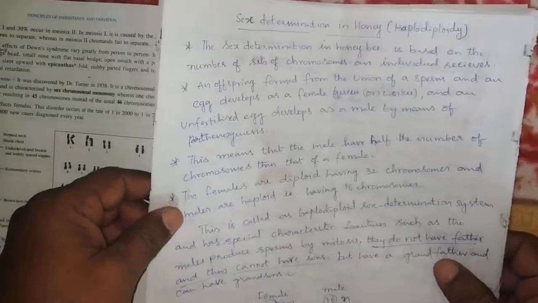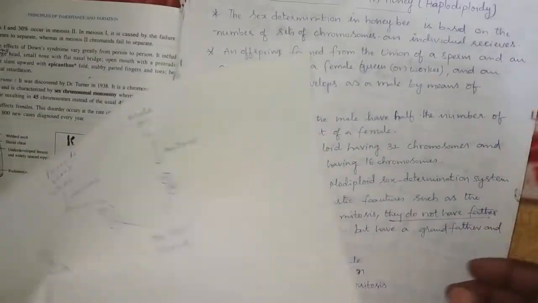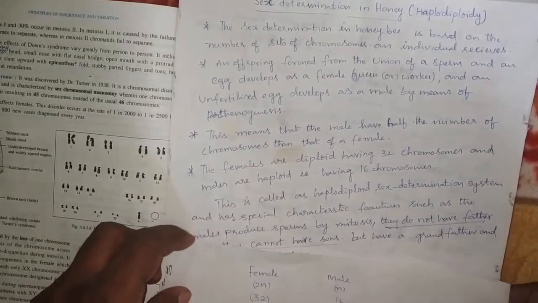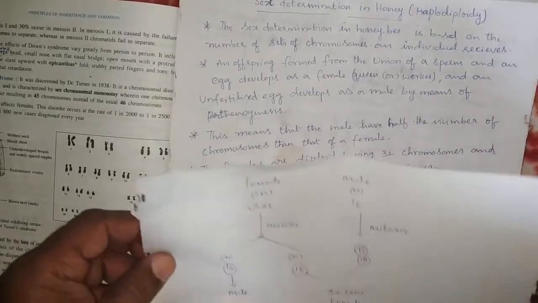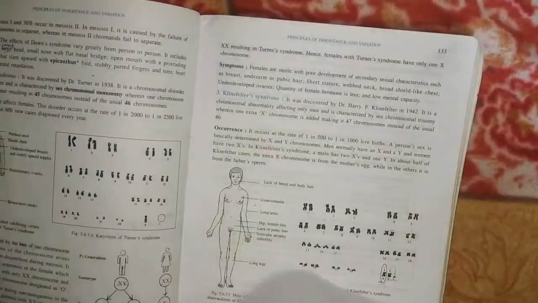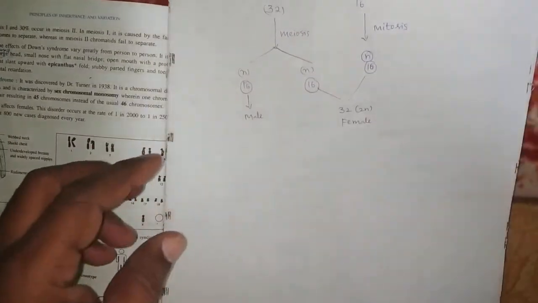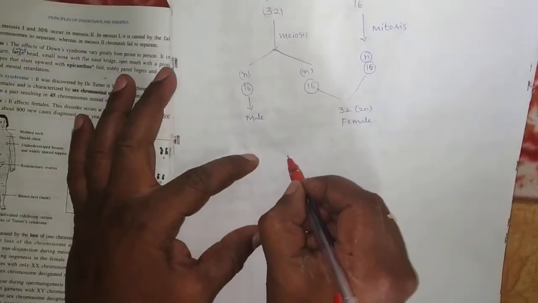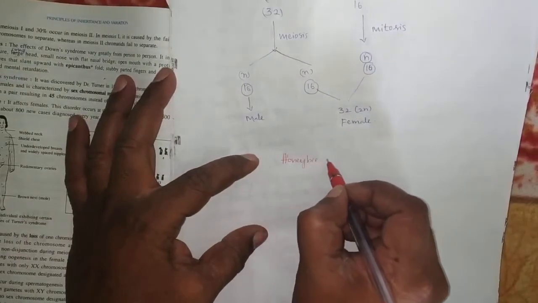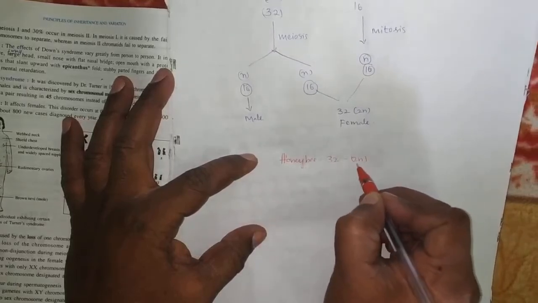So sex determination in honeybee is called haplodiploidy sex determination. In haplodiploidy sex determination, honeybee females have 32 chromosomes, which is the diploid number.